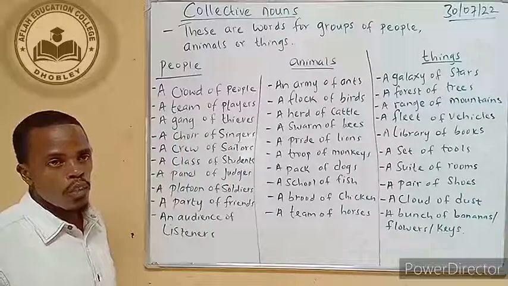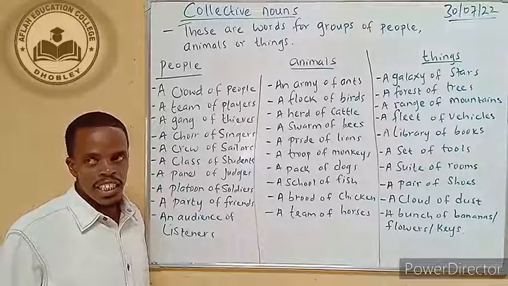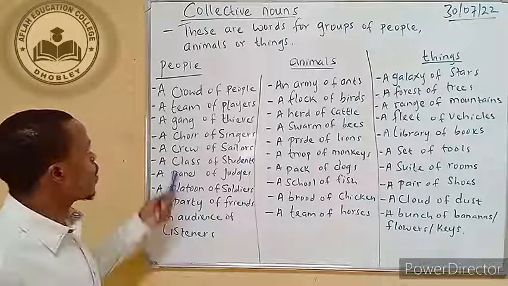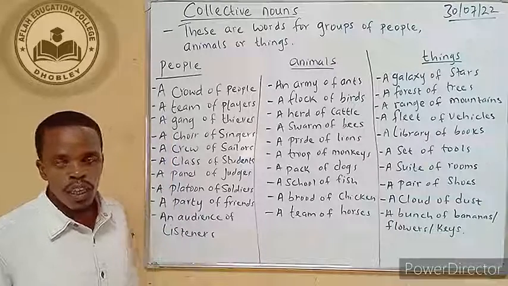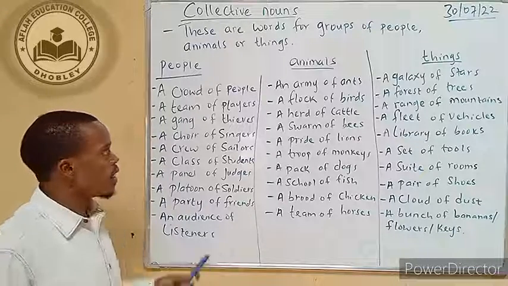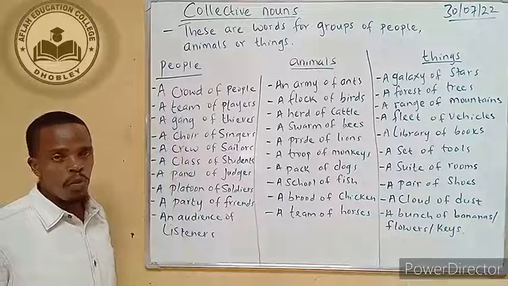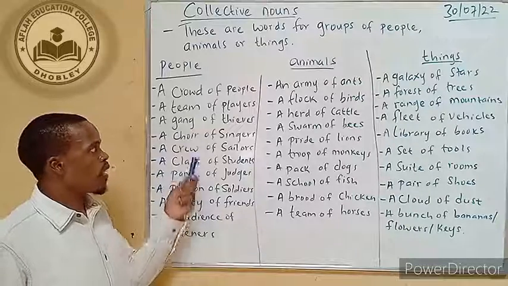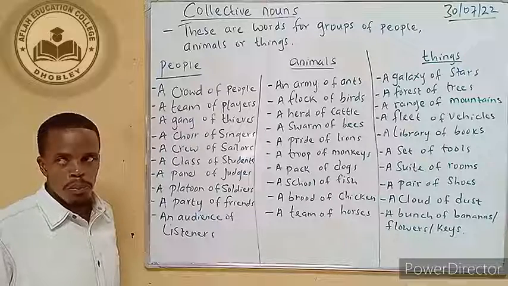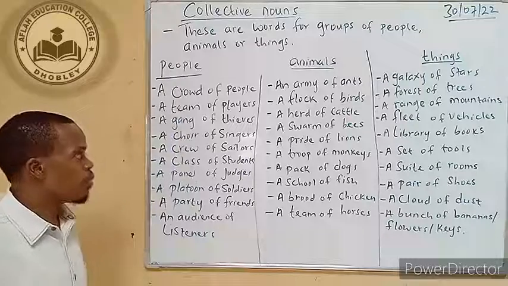So welcome. When we are talking about people in a group, these people, they are engaged in different things, okay? So we say a crowd of people. When people gather together in one place, this is a crowd. A team of players. So these are people, maybe they are playing football. This is a team of players. Or these are people who are working together as a team. So we call them a team of players.